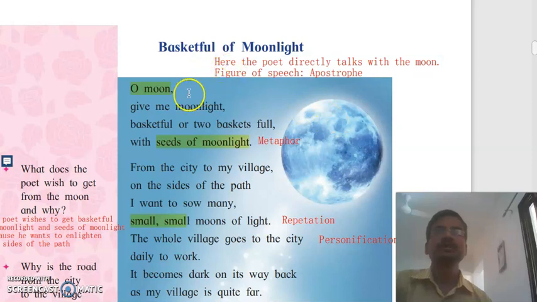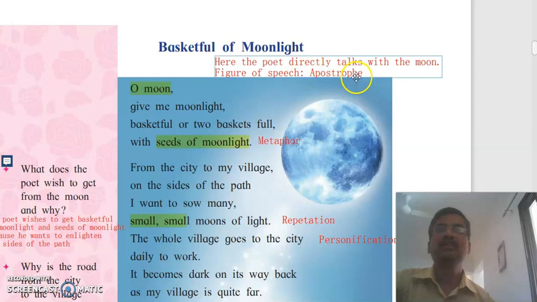So, in this poem, the poet directly talks with the moon and therefore the figure of speech is apostrophe. Remember, this is an important point. Here in this poem, the poet directly talks with the moon and that's why the figure of speech is apostrophe.